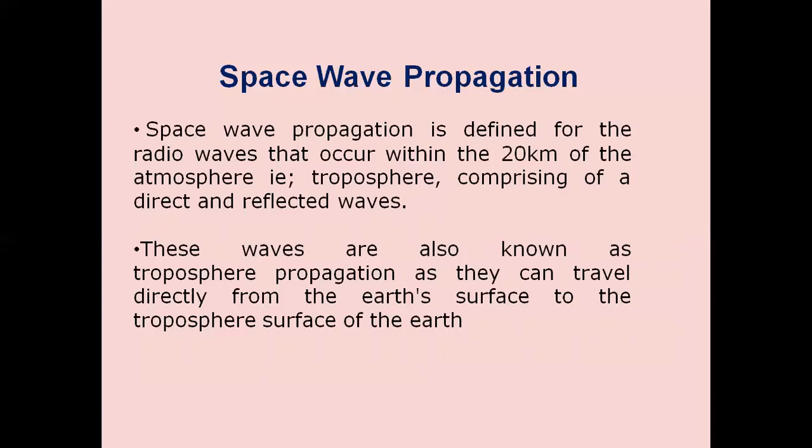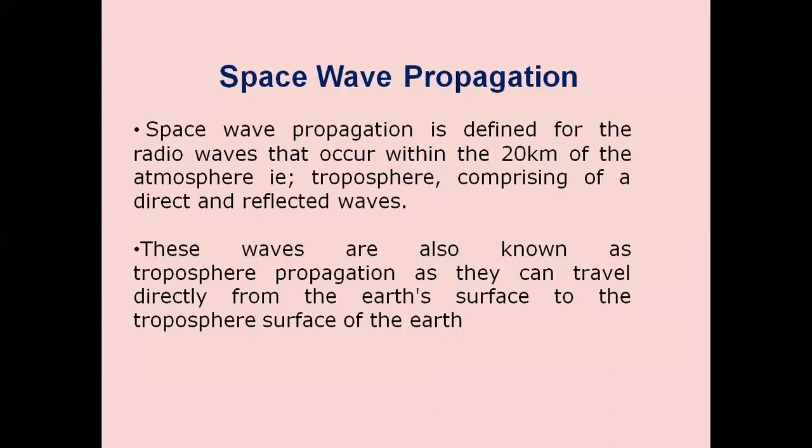Space waves are direct waves which travel in a straight line. However, since they depend on line of sight conditions, space waves are limited in their range by the curvature of the Earth. Thus, they propagate similar to electromagnetic waves in free space.